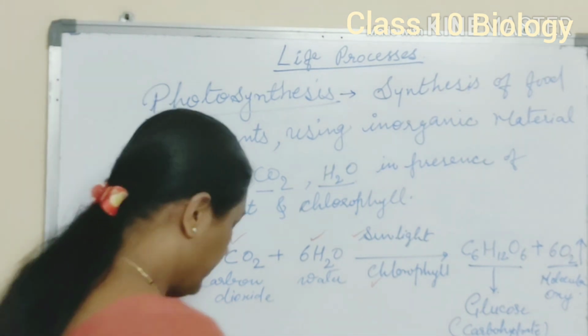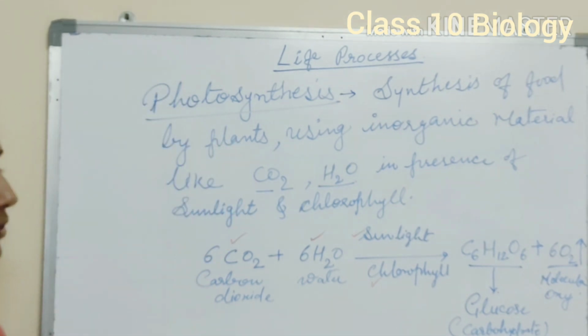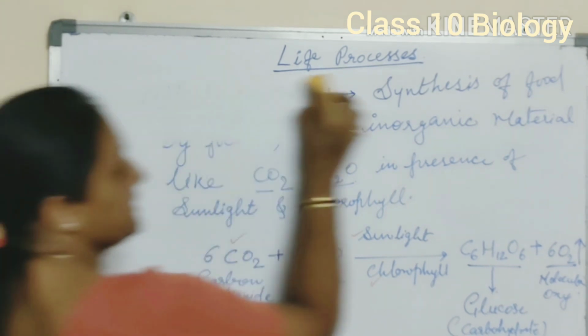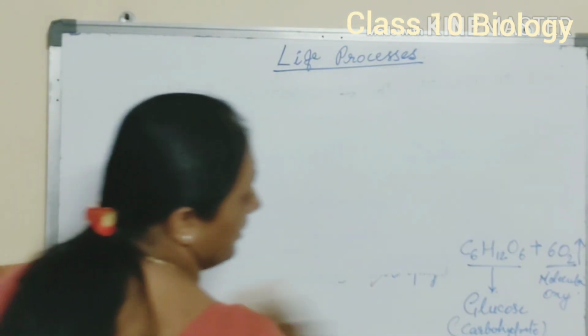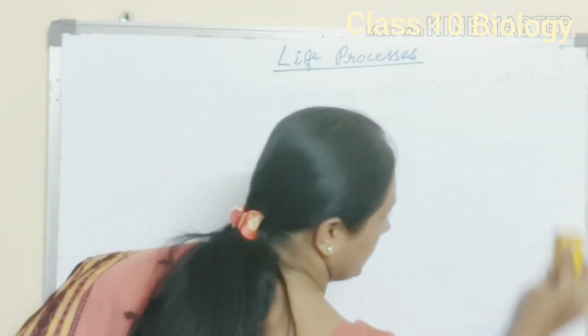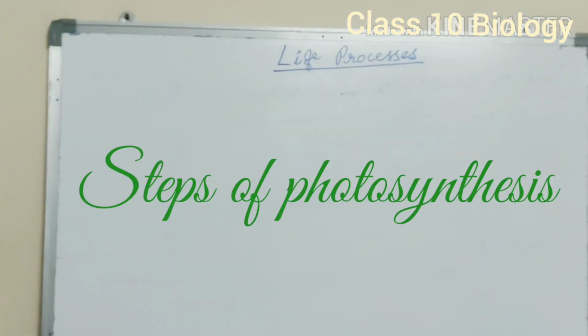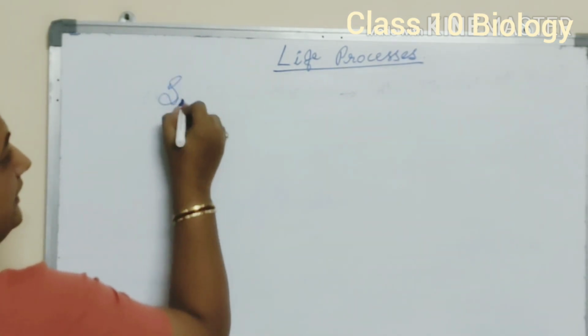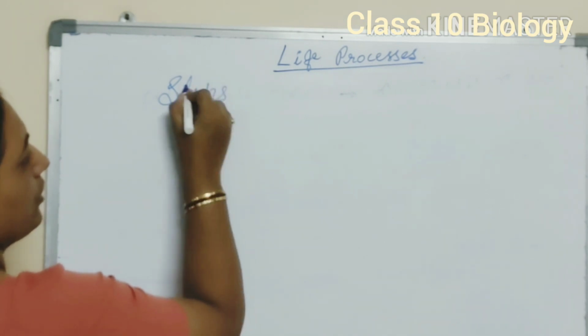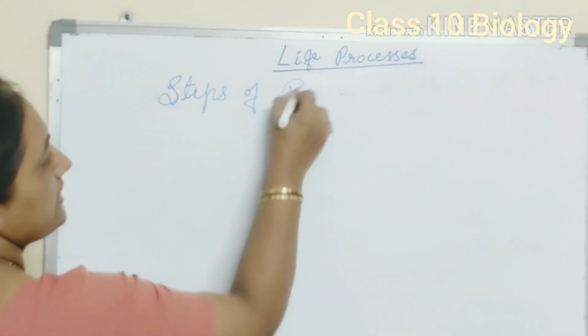Now here we see the steps of photosynthesis. What are the various steps of photosynthesis so that we get this product, that is the carbohydrate? In steps of photosynthesis there are 3 steps.